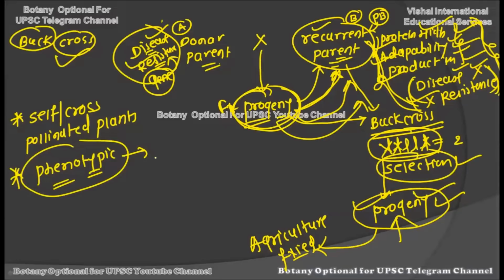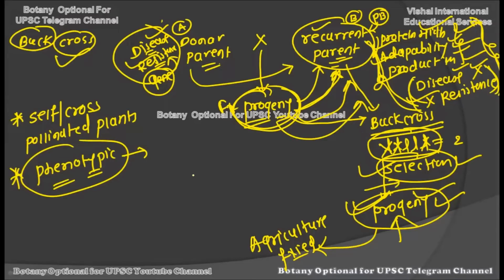If the phenotypic character is not there for the gene being transferred from the donor plant to the recurrent parent, then selection will be very difficult. So we always do it for a qualitative character which shows some morphological characteristics in the progeny, because only then can we select on the basis of the morphological character shown by that gene.